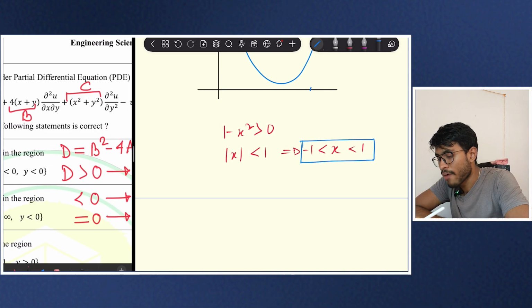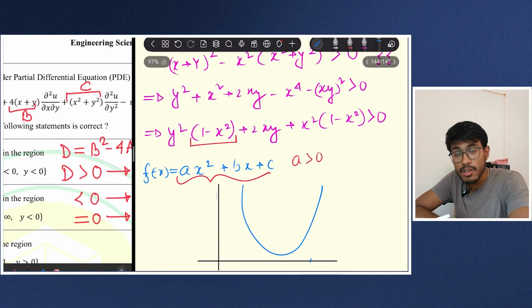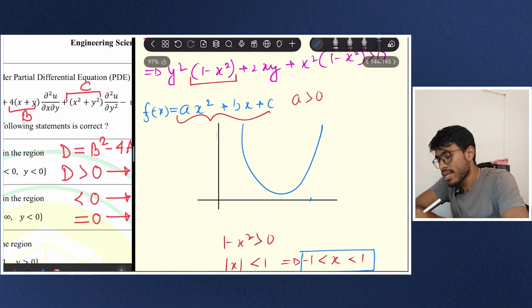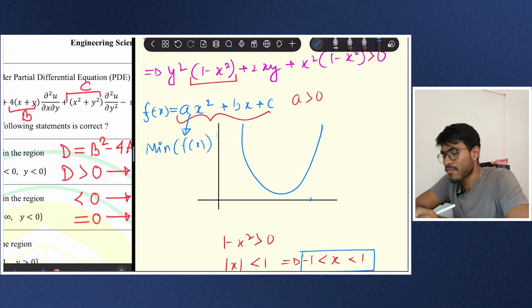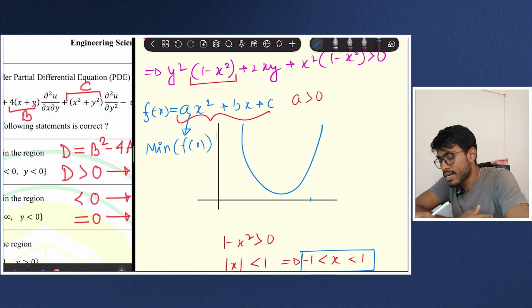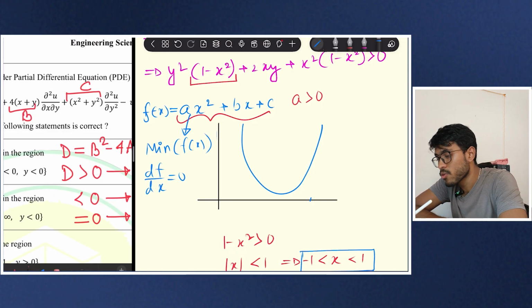Other than that, you have to check. Now this is your homework. You can easily find the minimum value of this. I'll write the minimum of f(x). How can you find it? You just have to take d/dx equal to 0. The same thing you have to do here.